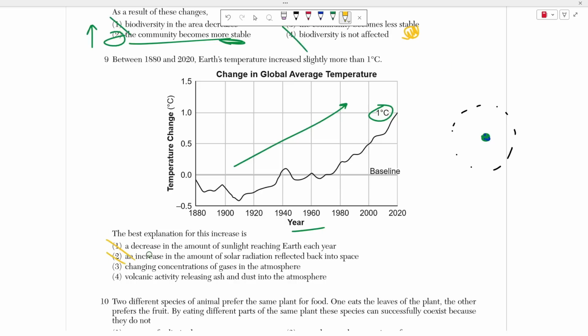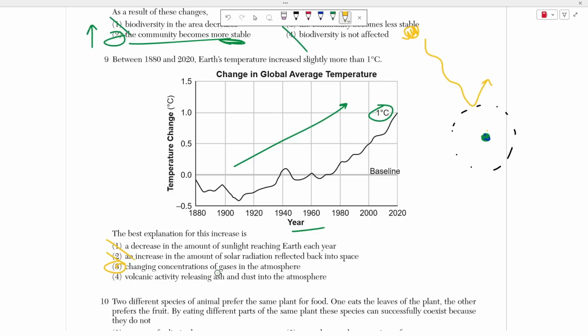2 is also wrong because an increase in the amount of solar radiation reflected back into space. Well, if something is reflected back into space, guess what? That means it didn't hit the Earth to begin with, right? It's being reflected out of our atmosphere, and these rays aren't touching or penetrating into the Earth's surface anymore to warm us up, right? So this reflection is actually cooling us down. 3 is the correct answer here.